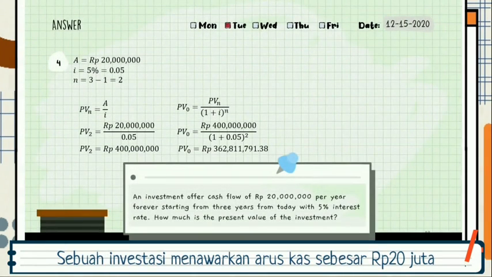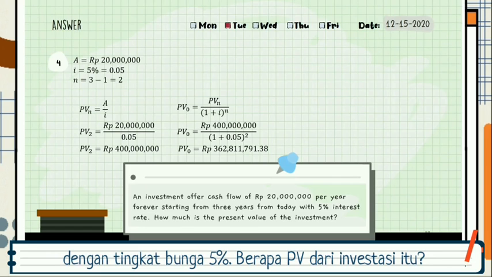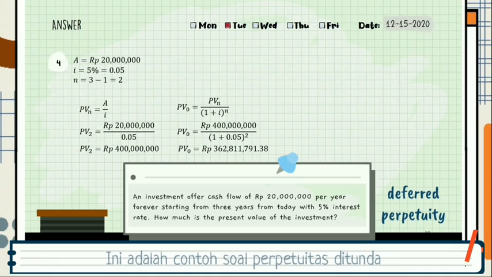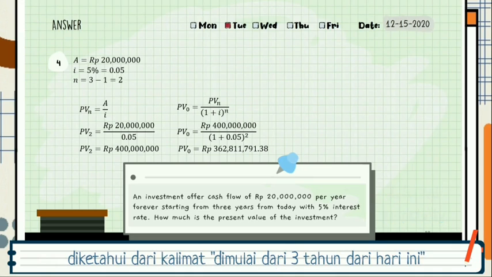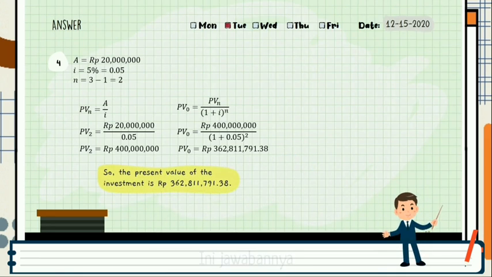Number 4. An investment offers a cash flow of 20 million rupiahs per year starting from 3 years from today with a 5% interest rate forever. How much is the present value of the investment? It is deferred perpetuity, known from the statement starting from 3 years. So, the present value is 400 million rupiahs,